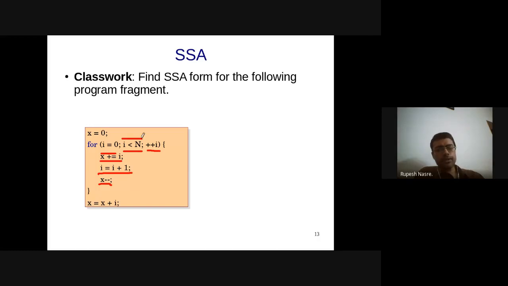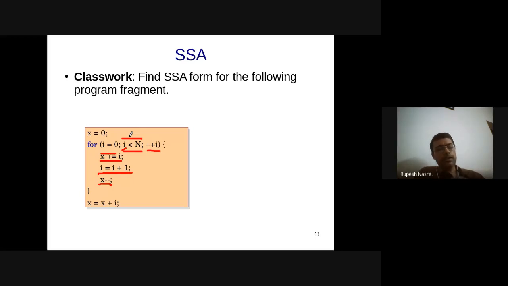Whatever I explained just now is necessary, but that is not sufficient to take care of this looping construct. The reason being that when I say I1 less than n, that is true only for the first instance. The I that is going to come here is also going to be possibly I3 or I1.